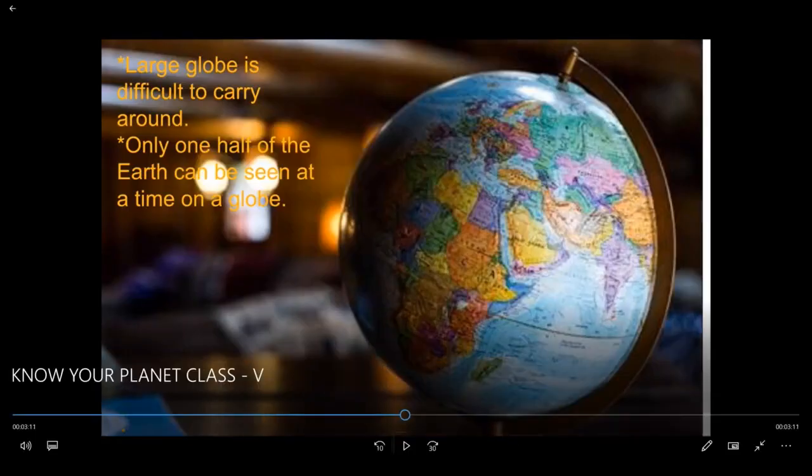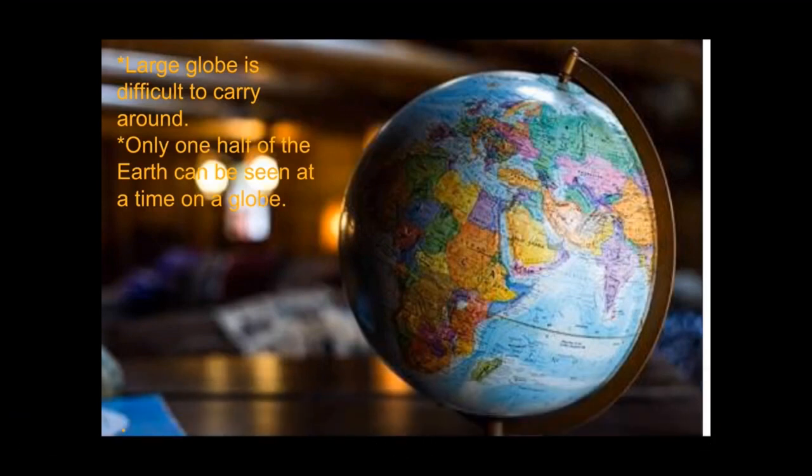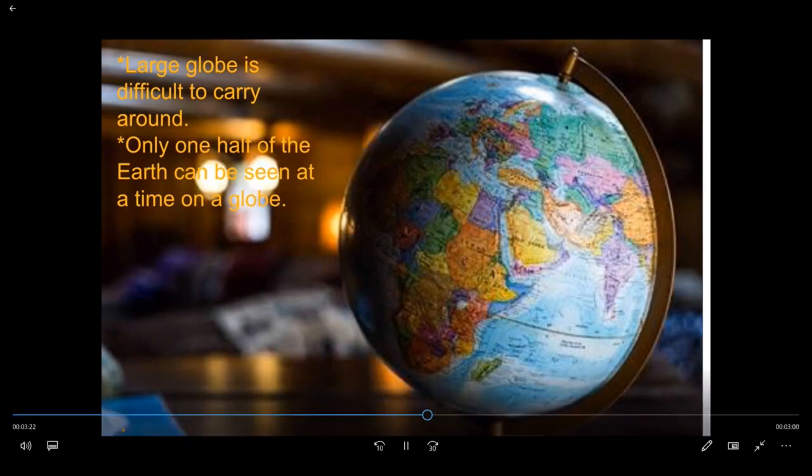One more thing. A large globe is difficult to carry around. Only half of the earth can be seen at a time on a globe. Yes, there is a demerit also, a disadvantage. A large globe is very difficult to carry around. Only half of the earth can be seen at a time on a globe. See, you can see half of the earth. You can see the image.